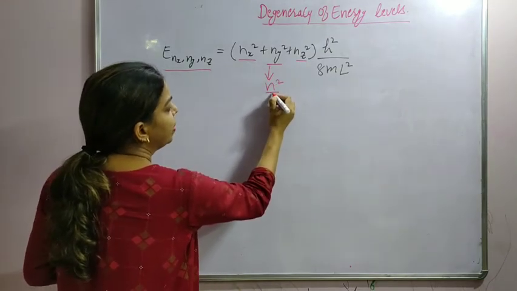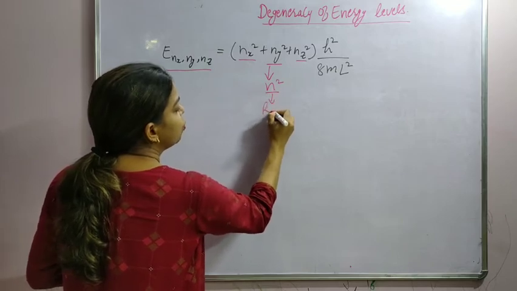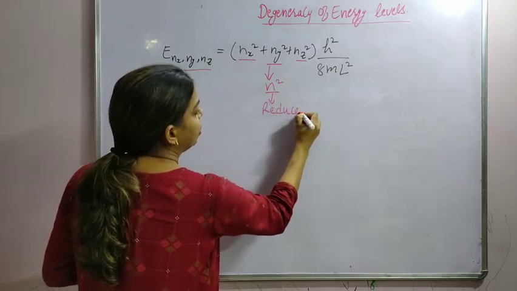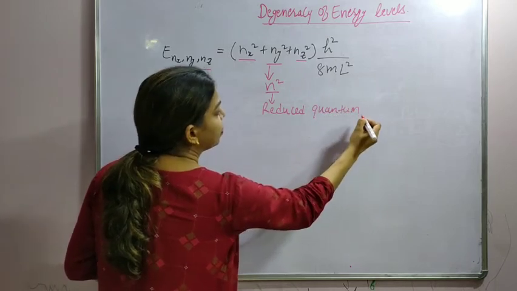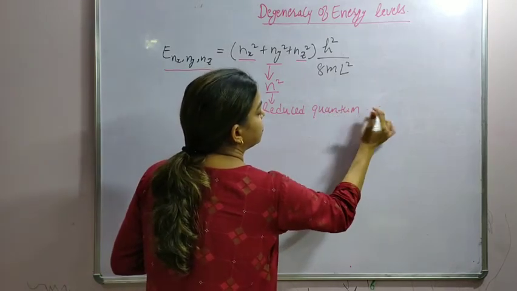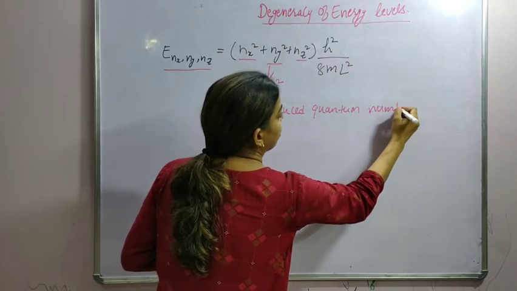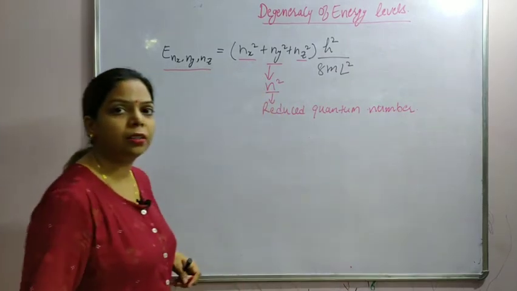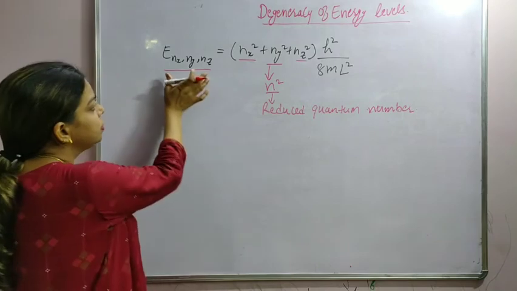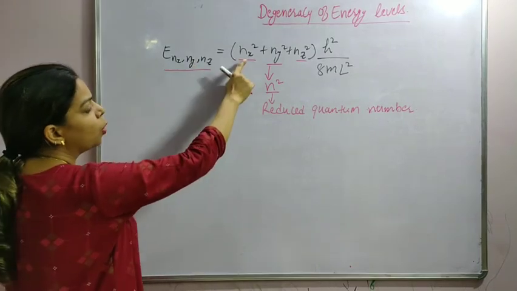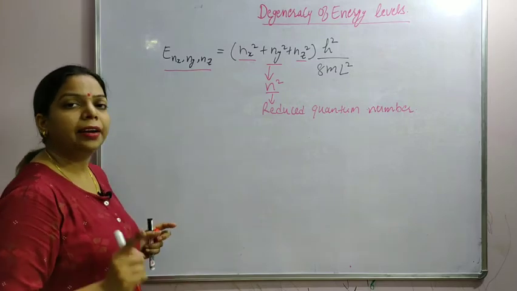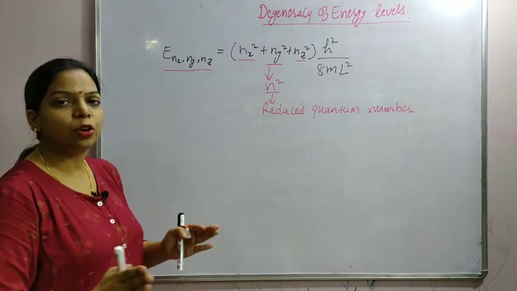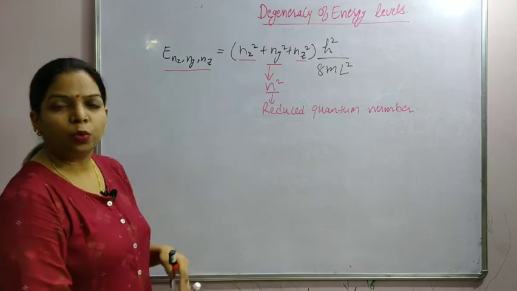Here this n square is known as reduced quantum number. Now we have the value of energy depending upon the corresponding values of nx, ny and nz. So we have different sets of all three quantum numbers.